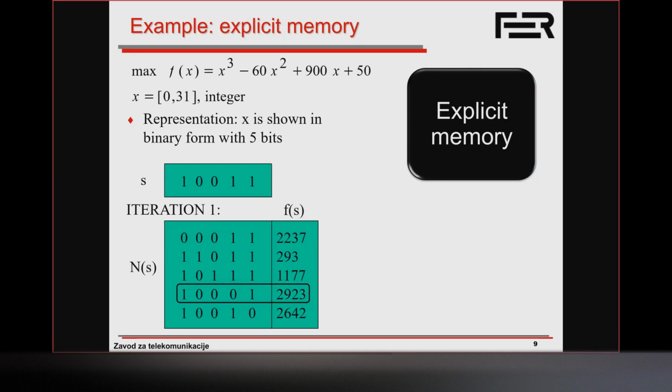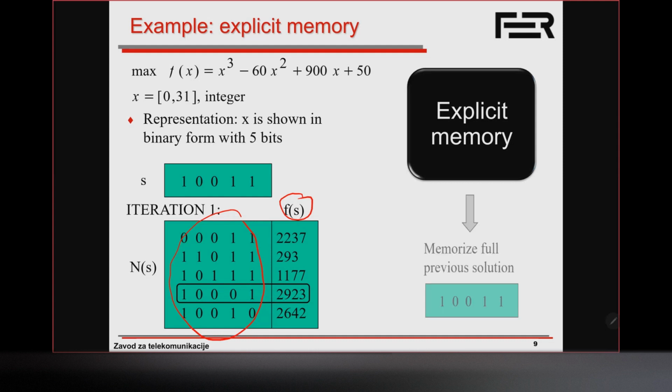If we specify our neighborhood as a 1-bit flip, as illustrated here, this is the neighborhood structure. It has 5 neighbors. This is the evaluation function, which we are trying to maximize in this case. Looking at our neighborhood structure, this circled solution is the best neighbor, and we will move to that neighbor.